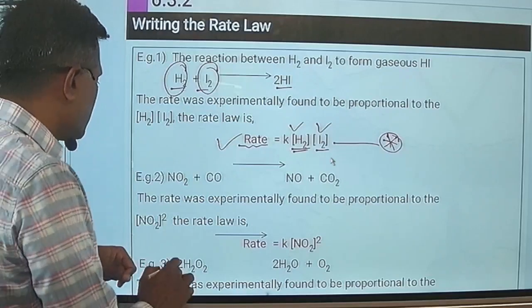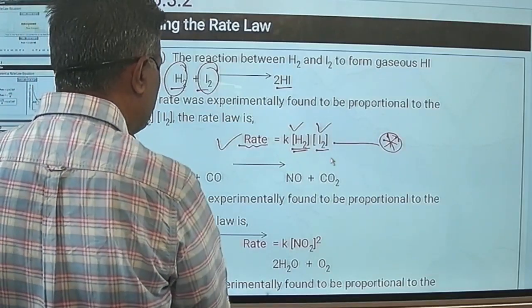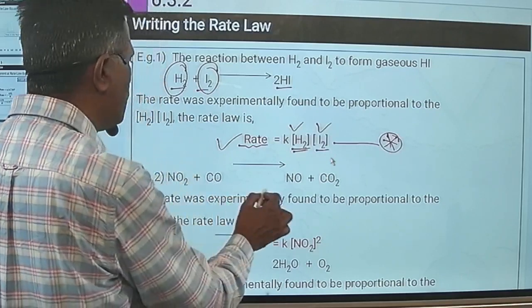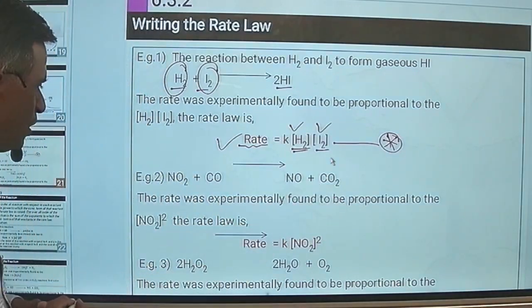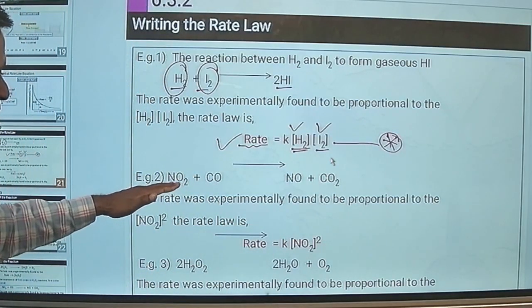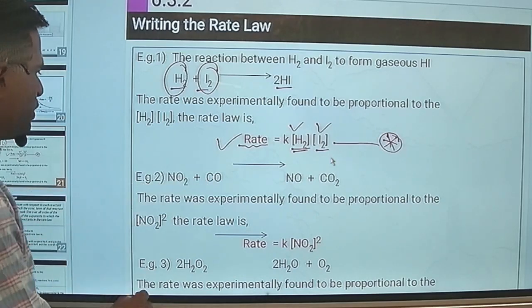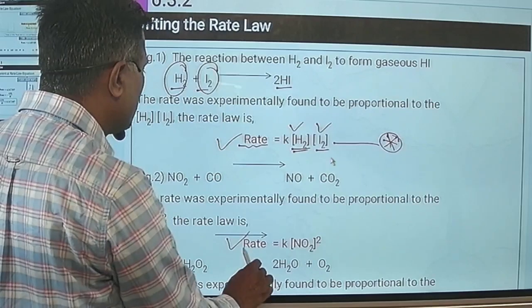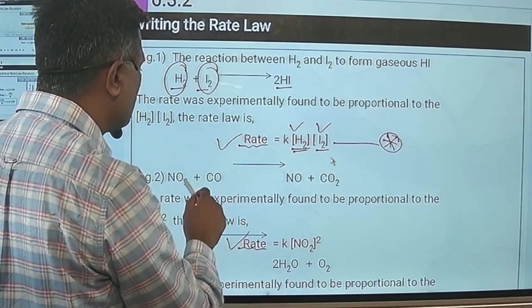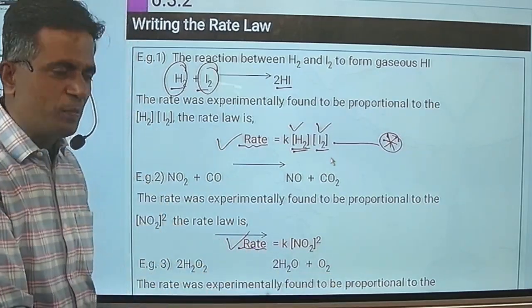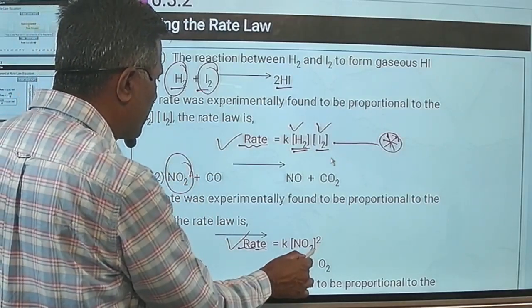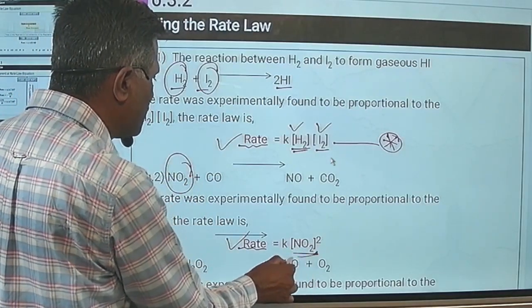Okay, now here is another example where you have NO2 plus CO giving NO plus CO2. Your reactants are NO2 and CO. Now in this particular reaction, if you apply the rate law, rate law means the relationship between the rate and concentrations of reactants. So here out of these two, only one reactant term is involved, that is NO2.